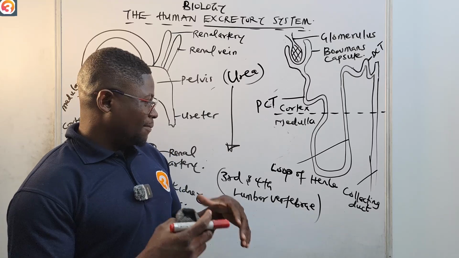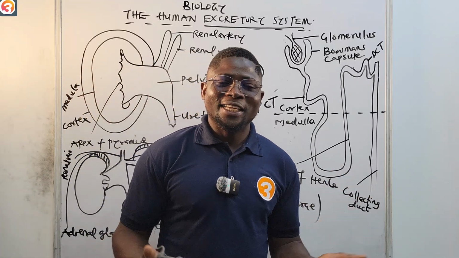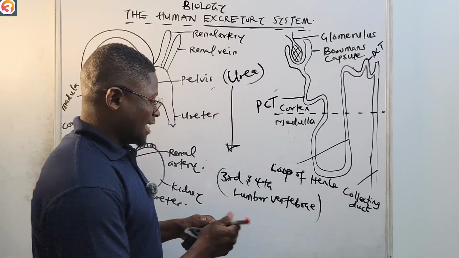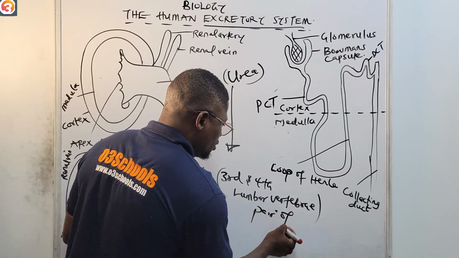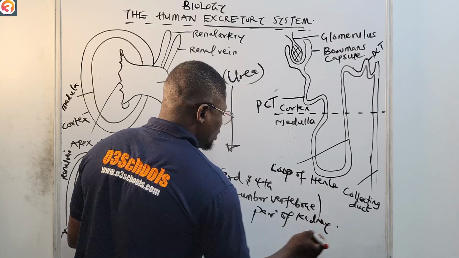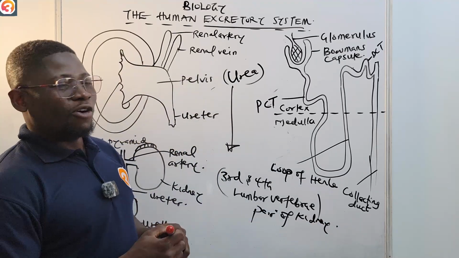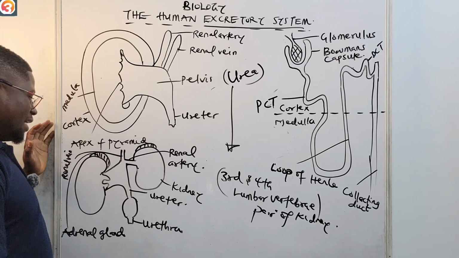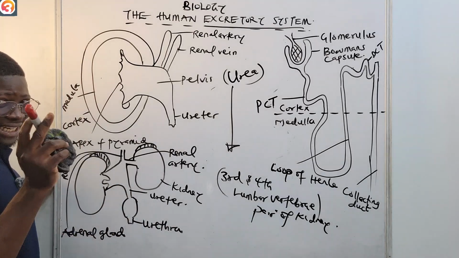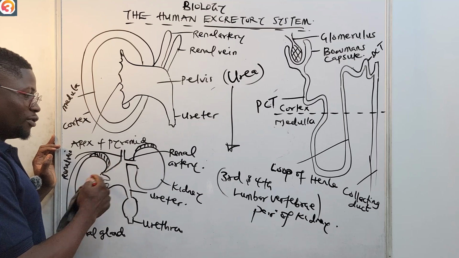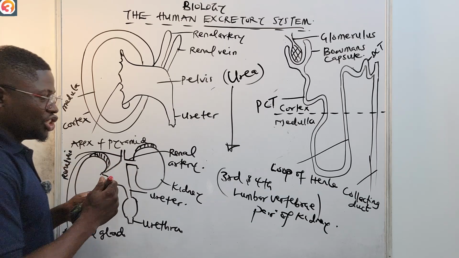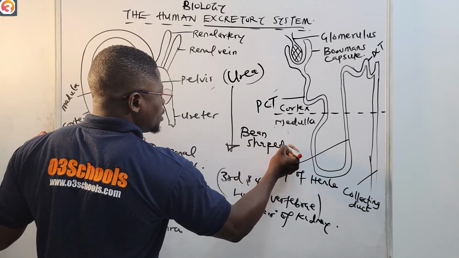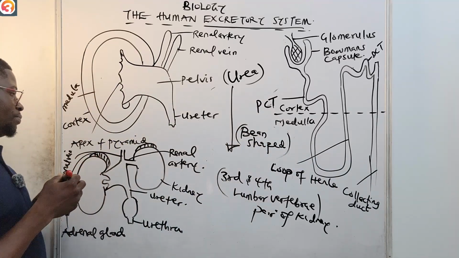Basically, we'll start with the kidneys, because every human being has a pair of kidneys, as you can see very well here. This is our kidney, and of course we're seeing the pair. Sorry, this is your kidney, not my kidney. You can see the pair of kidneys. The kidney is bean-shaped. You can see very well.